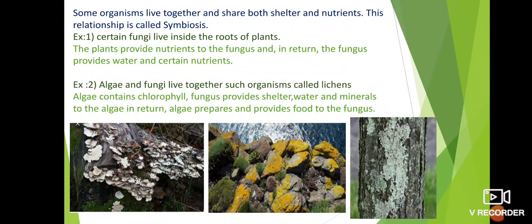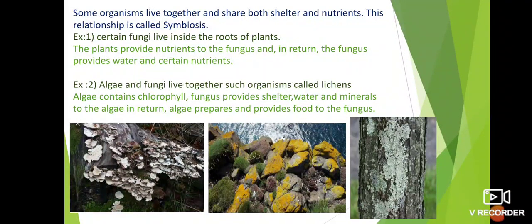And when these live together, that organism is called lichen. What do you mean by lichens then? It is the organism in which algae and fungi live together.